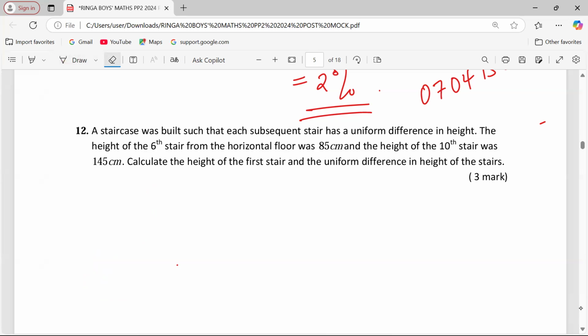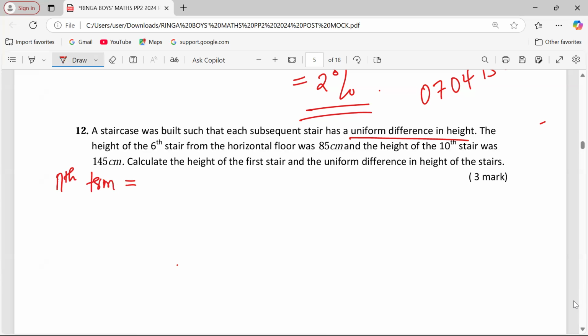They are differing. So we are saying that because of the common difference and not a common ratio, this one is an arithmetic sequence. Now, in arithmetic sequence, we talk about a first term A and a common difference D. Then there is a term now, the first term or even nth term.